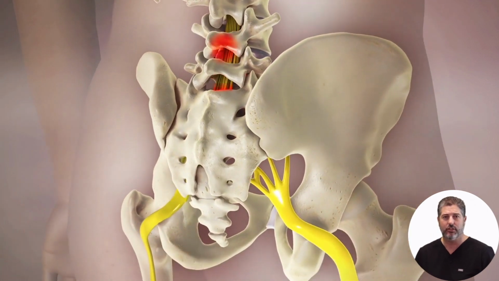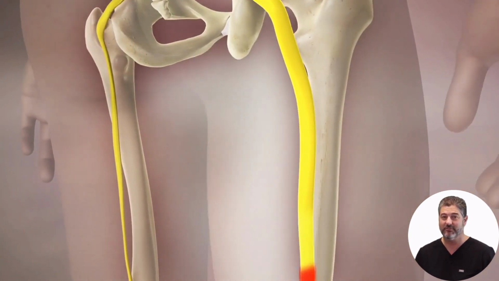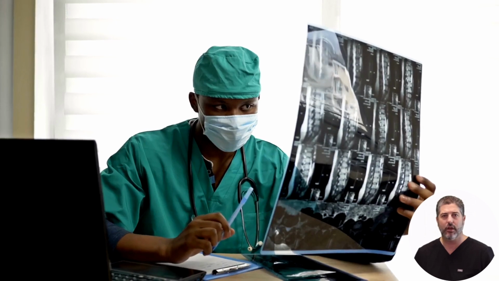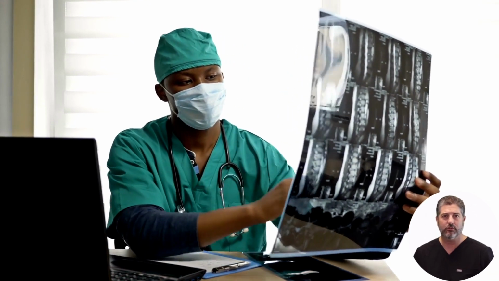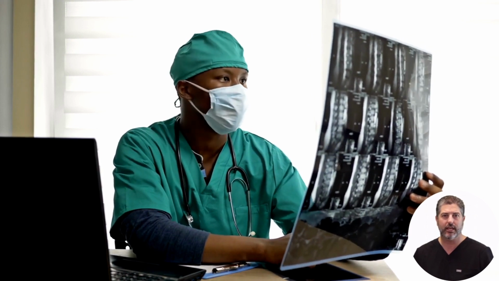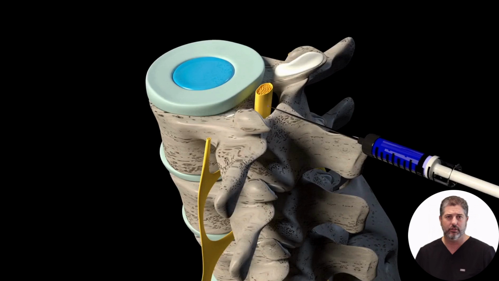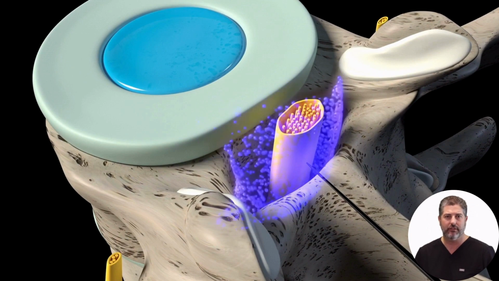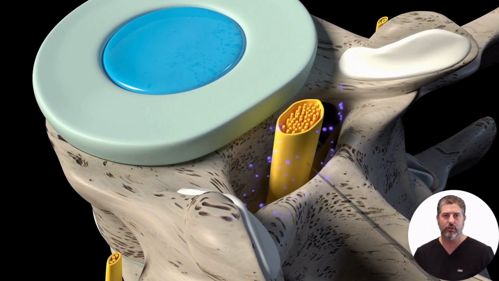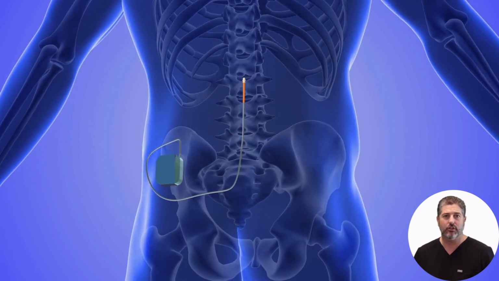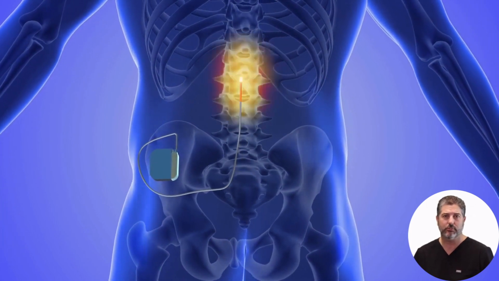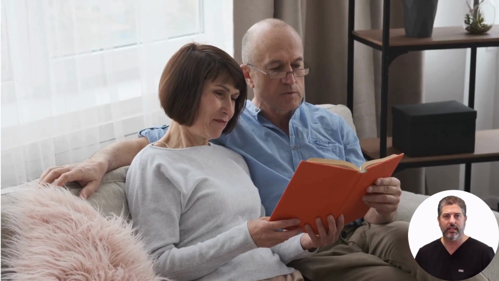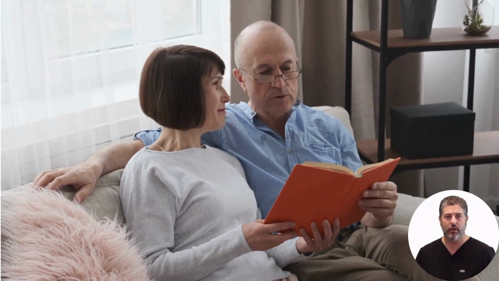Symptoms requiring management include low back pain, sciatica, numbness, weakness, or loss of motor function in the legs. Diagnosis involves a physical examination, patient history, and potentially imaging tests like MRI or CT scans. Conservative treatments include rest, physical therapy, non-steroidal anti-inflammatory drugs, and epidural steroid injections. Interventional treatments can include nerve root blocks, spinal cord stimulation, or minimally invasive spinal fusion techniques. The goal is to alleviate pain, restore function, and improve the patient's quality of life.